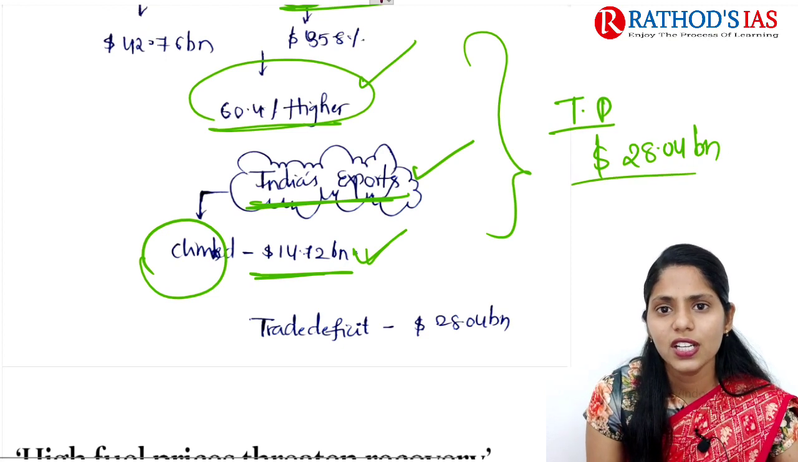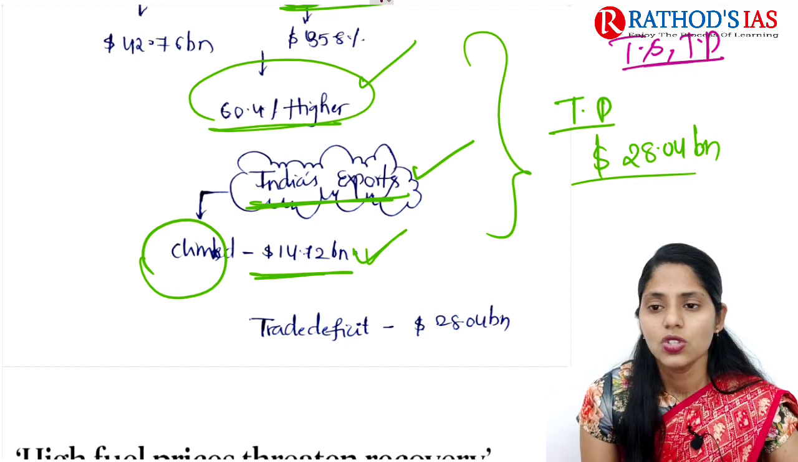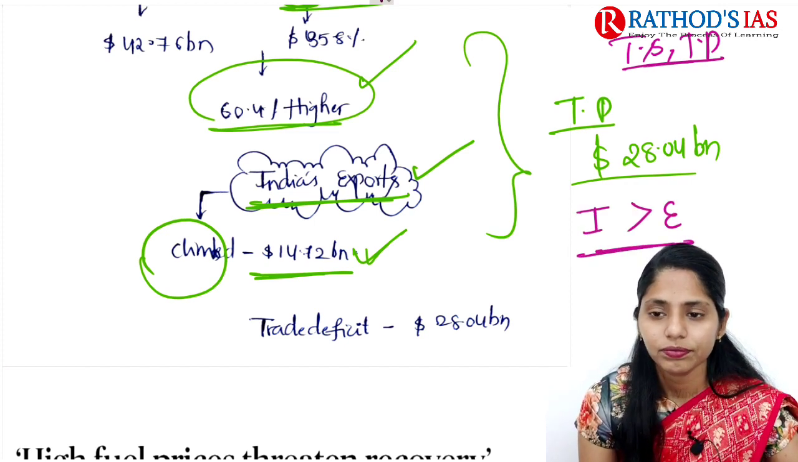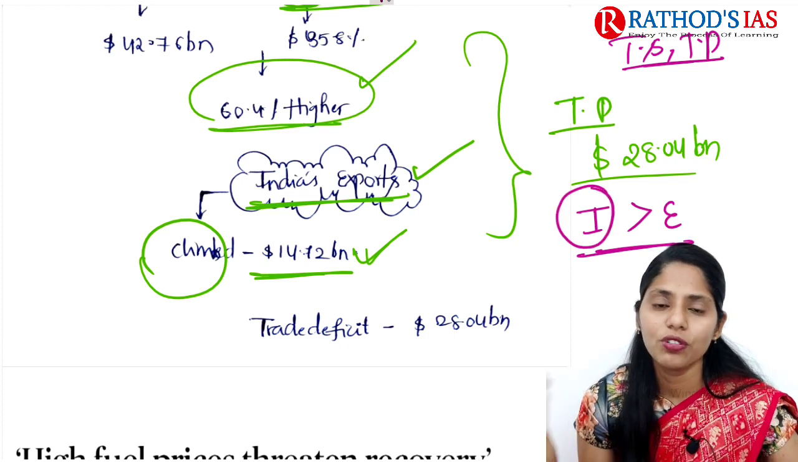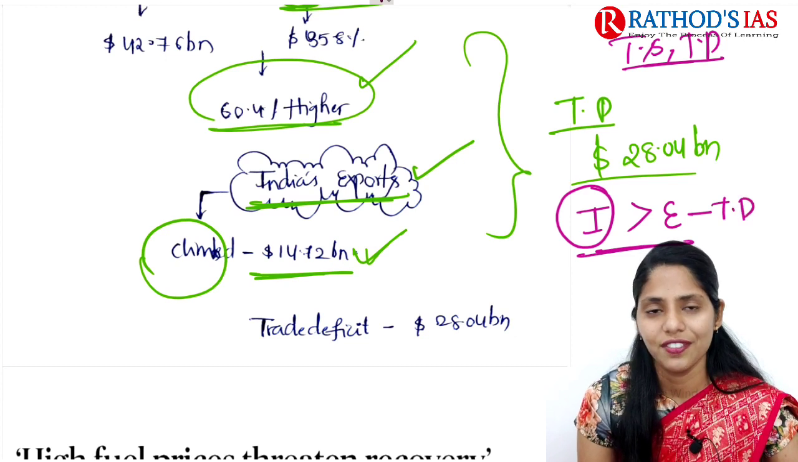So here you need to understand what trade surplus and trade deficit are. Whenever imports are more compared to exports, that means we are importing more from other countries and exporting less. This condition is called a trade deficit.